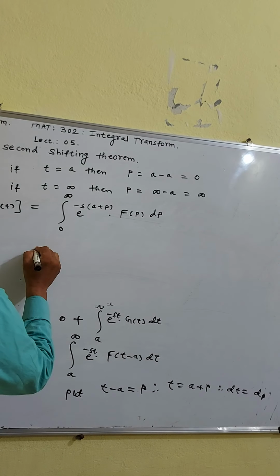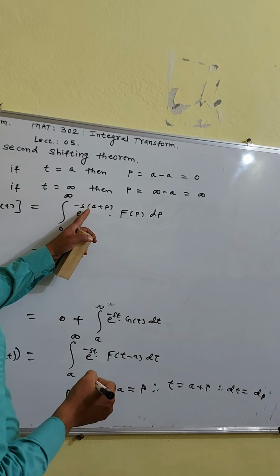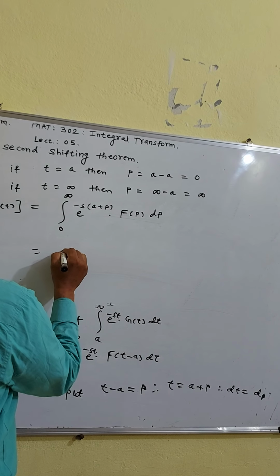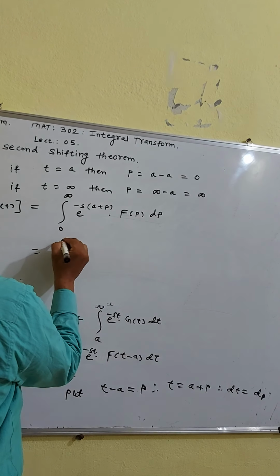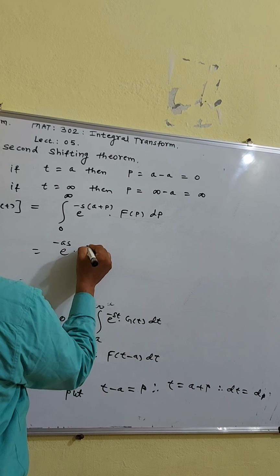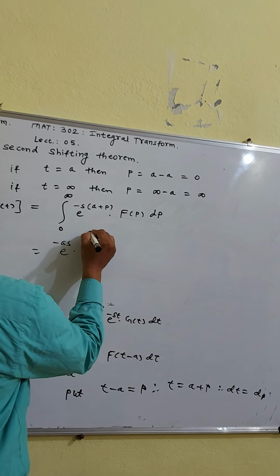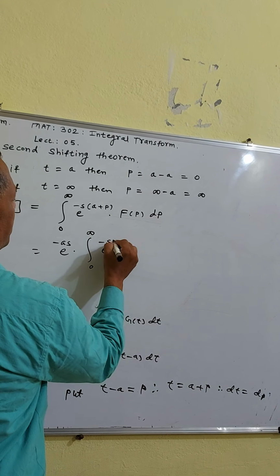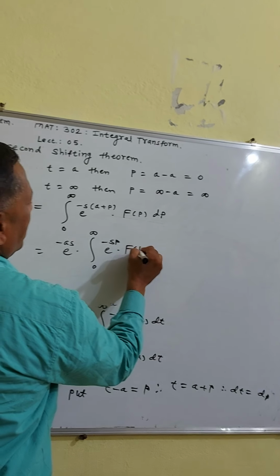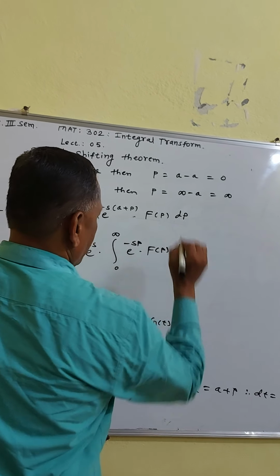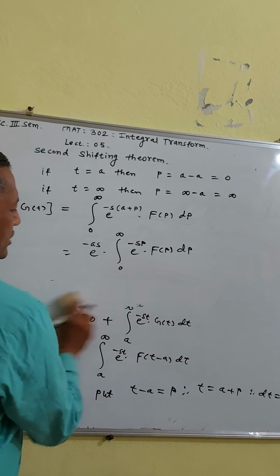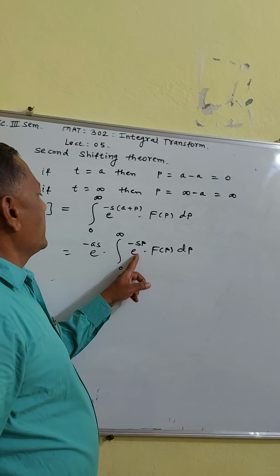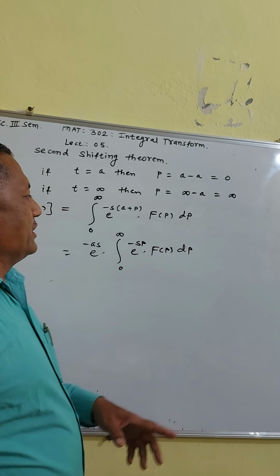So this can be written as e raised to minus sa. Here a is constant, p is not constant, p is variable. Therefore, e raised to minus as into the integration going from 0 to infinity e raised to minus sp into f of p into dp. Here integration is with respect to p.